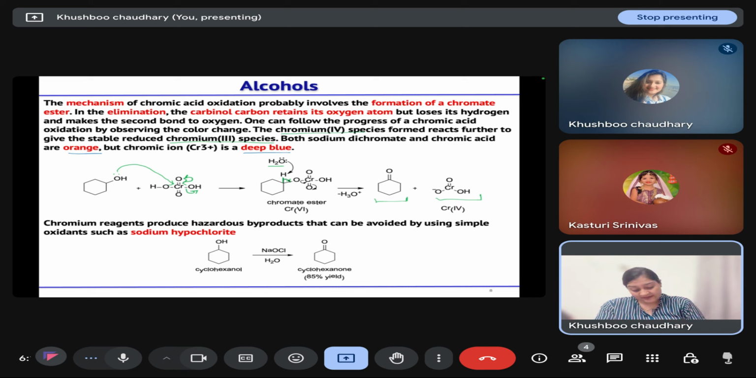Another reagent that we use for oxidation is sodium hypochlorite in the presence of water. So this will give you cyclohexanone. Now how will this reaction take place? So this sodium hypochlorite with water will form HOCl.